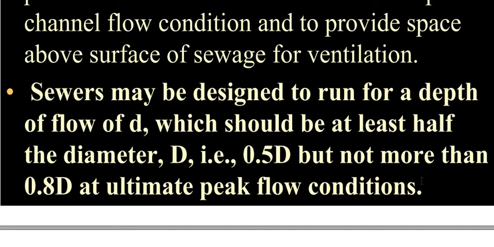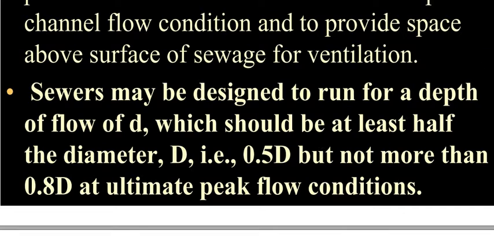Ultimately we have to design for the partial flow. If it is moving in the half flow condition, then also the maximum flow or ultimate peak flow condition should reach only up to 0.8 D, that is 0.8 times the diameter of the pipe. You should understand this, because such minor things are generally asked in MCQ questions.